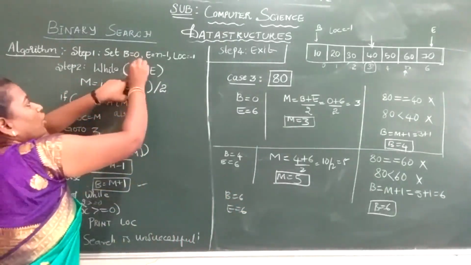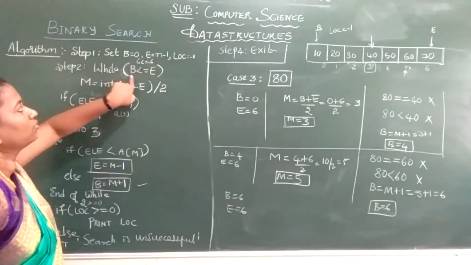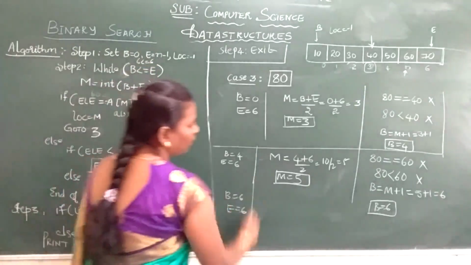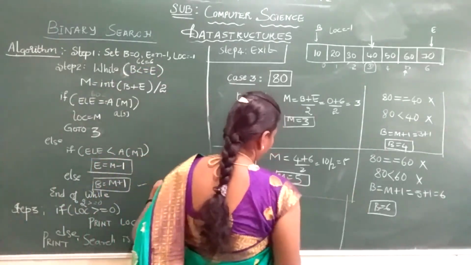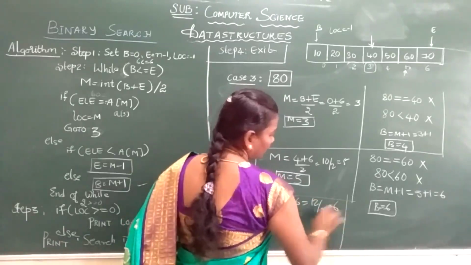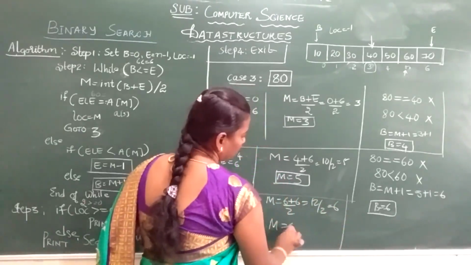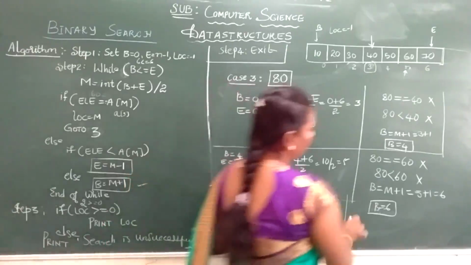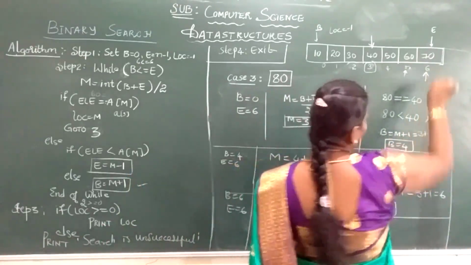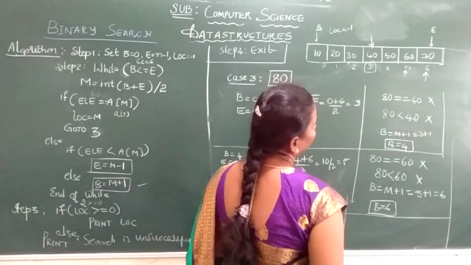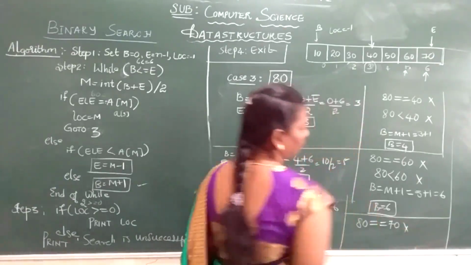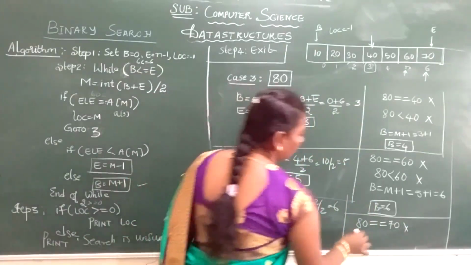6 is less than or equal to 6? Yes, 6 is equal to 6. The condition is satisfied. Again you calculate your mid element. So mid is equal to 6 plus 6 divided by 2, 12 by 2, that is nothing but 6. So m is 6. Okay. Your A of m, that is A of 6, is 70. 80 equal to 70? No, the condition fails.